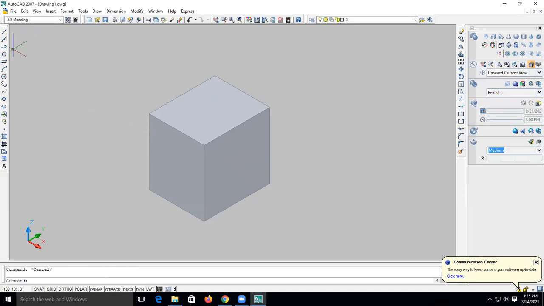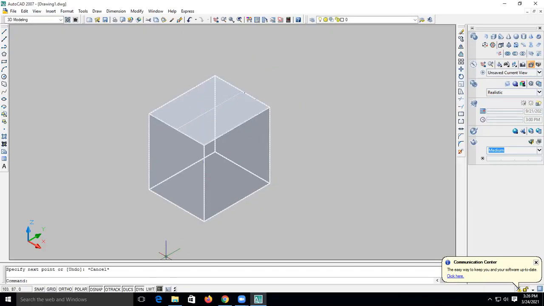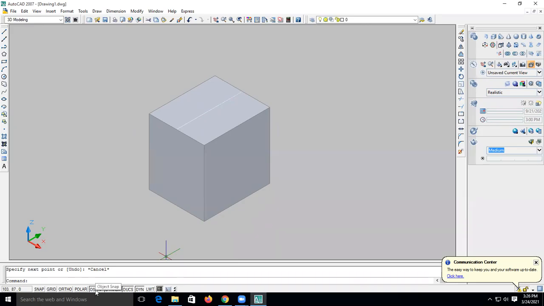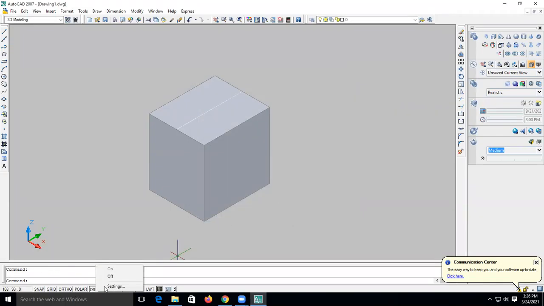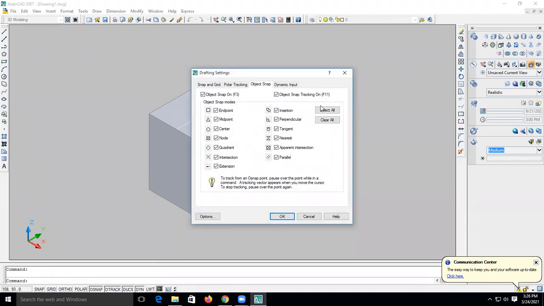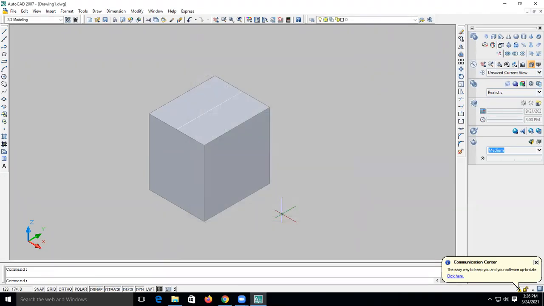So first select the line. You can select the line over here or just type L, enter, and draw one line likewise. आपको दो triangle दिखेंगे. So with the help of those two triangle, just draw line. For that keep this OSNAP on. ये मैंने आपको बोला था कल OSNAP क्या है, उसको ऑन करो. सेटिंग में जाके सारे ऑप्शन को सिलेक्ट और करके ओके करो. OSNAP, राइट क्लिक, सेटिंग, select all, okay.